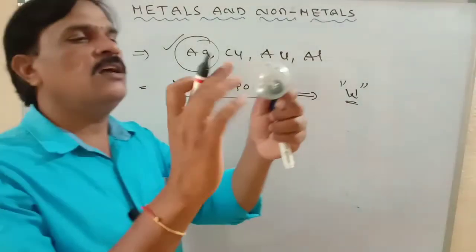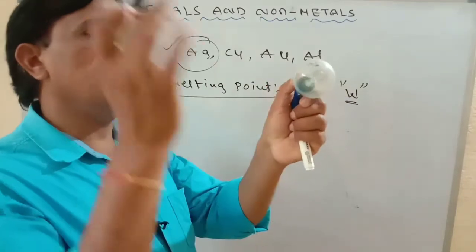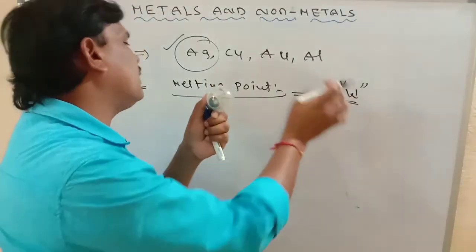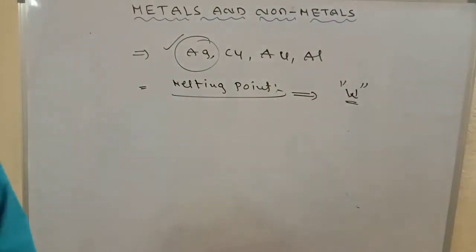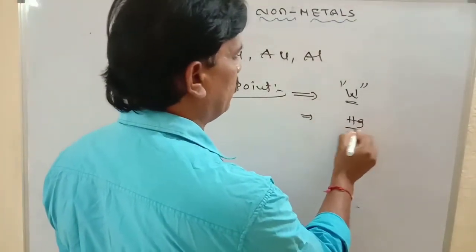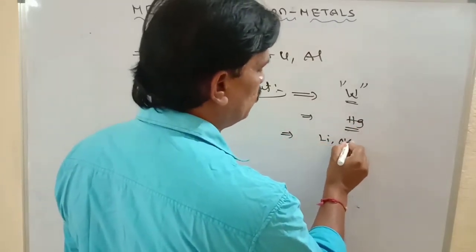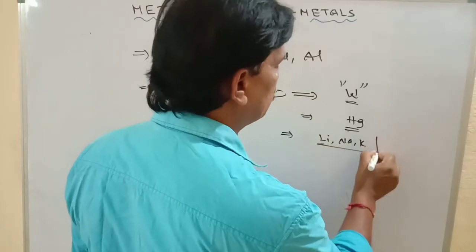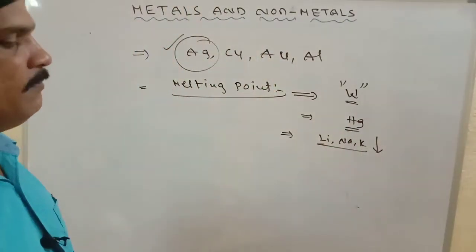The thin wire here is a metal, tungsten metal, which has the highest melting point. The lowest melting point of metals is mercury only. Lithium, sodium and potassium also have very low melting points.